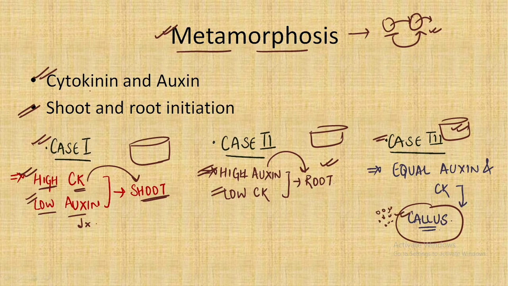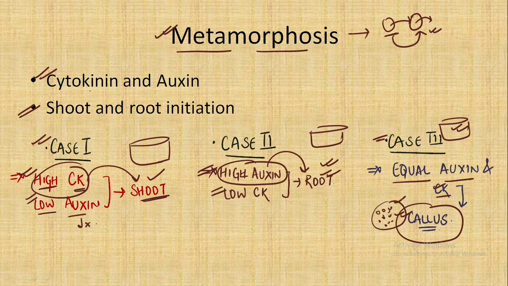So depending upon the high or low concentration of a particular plant hormone in the experimental condition, a particular root or shoot is initiated: high cytokinin helped in shoot initiation, high auxin helped in root initiation, but if both are present in equal amounts, that leads to the formation of callus, which is a colony of cells without any specific differentiation.